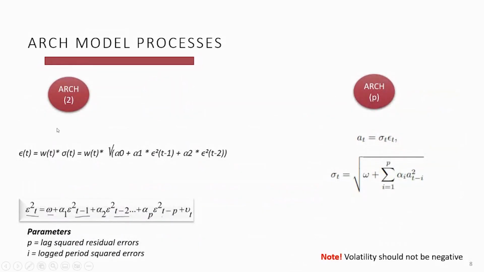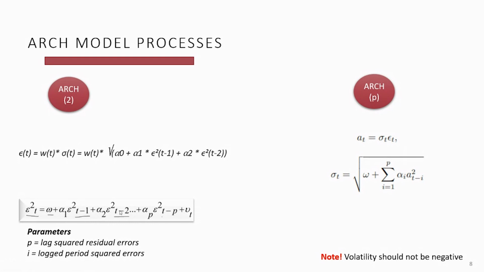Similarly, the same thing goes with the ARCH(2) process. In the previous one we took the previous day's values. Here we take the previous two days' values and construct the ARCH model, and the same goes up to the ARCH(p) process, up to the number of observations we want to take. And our final formula looks like this.